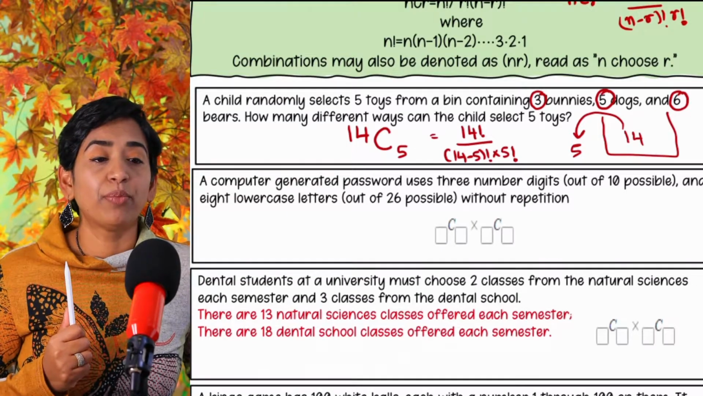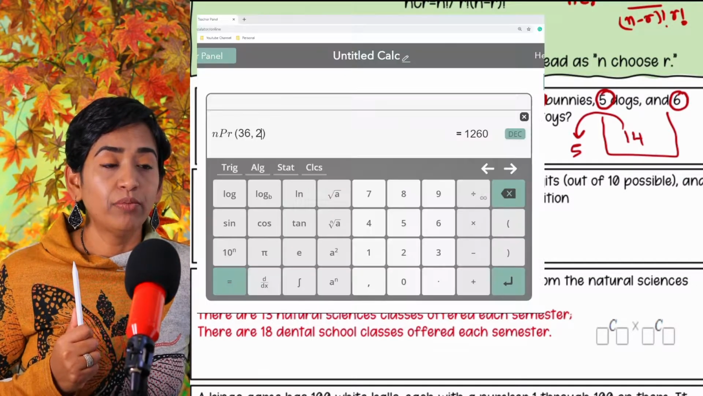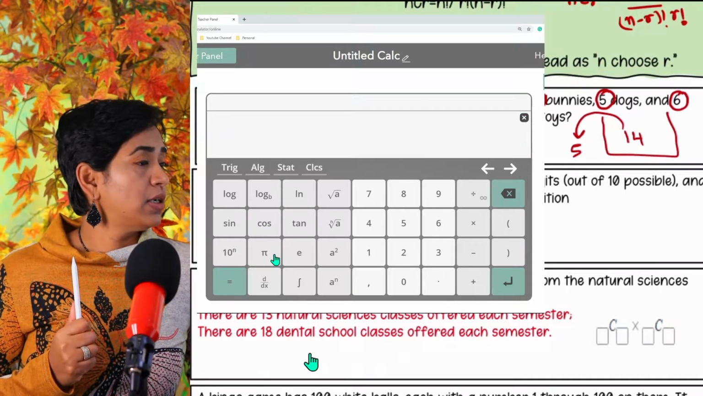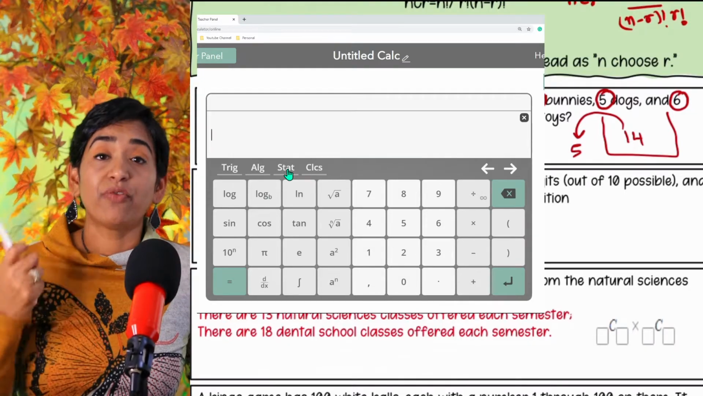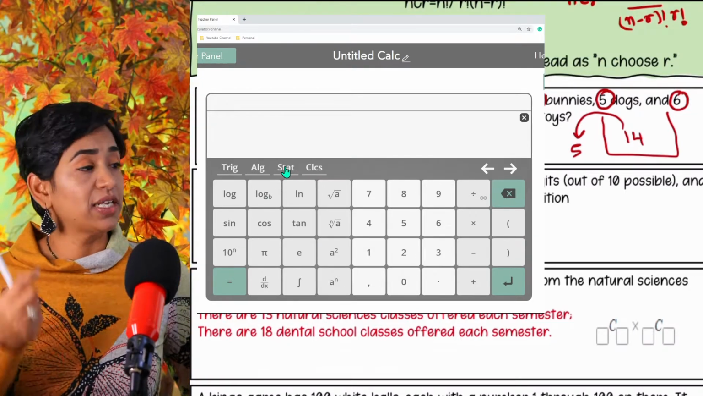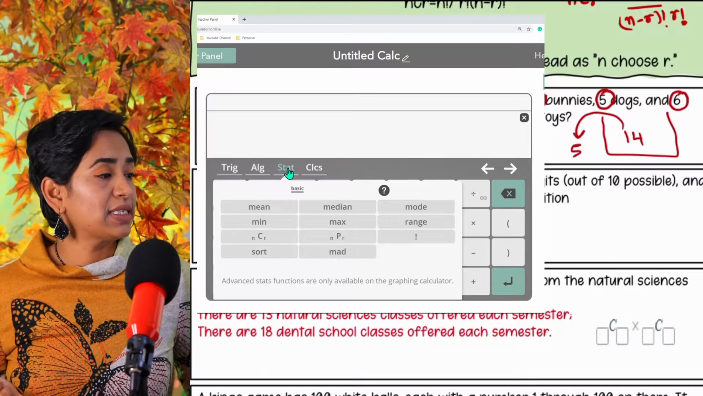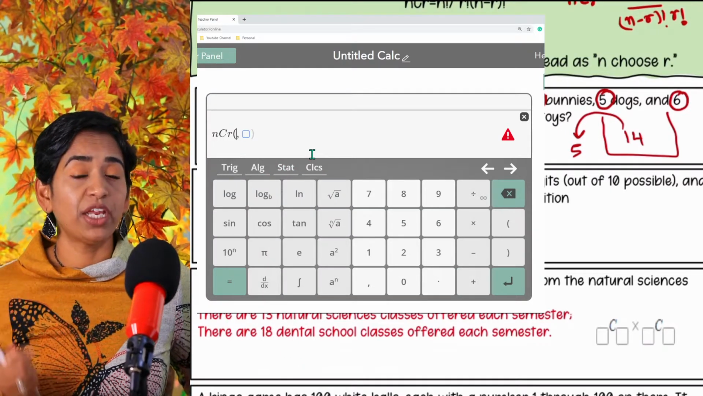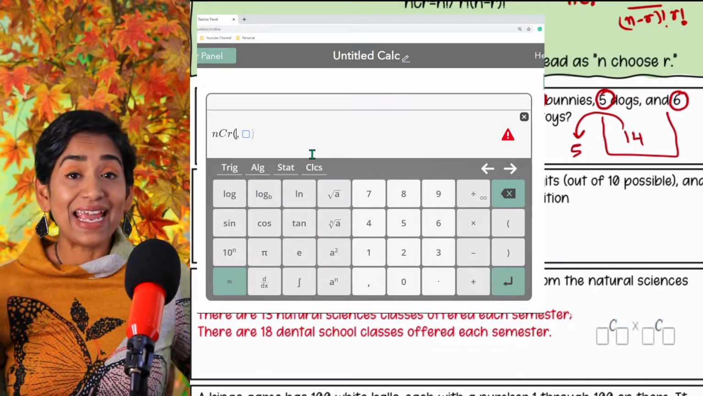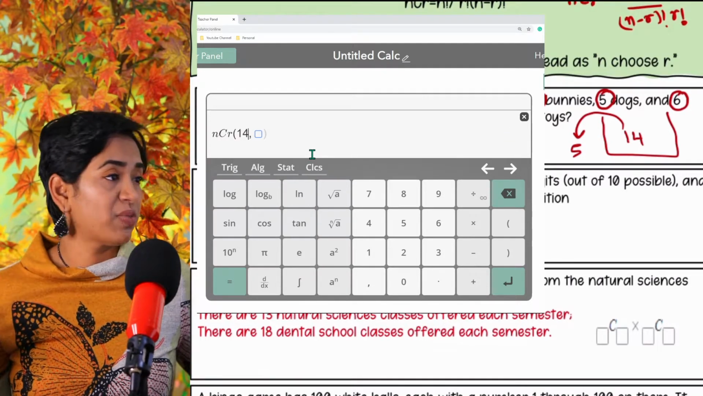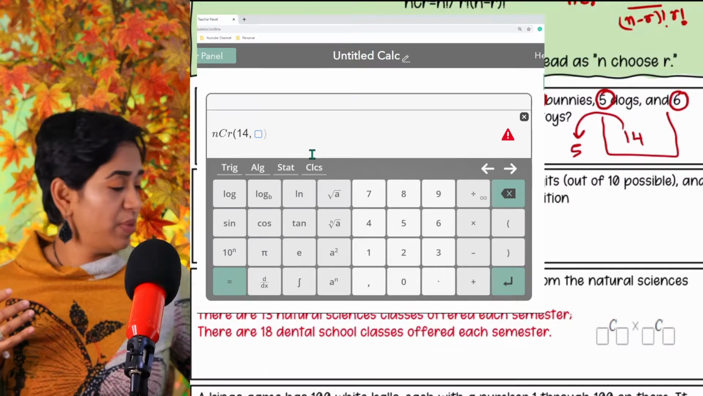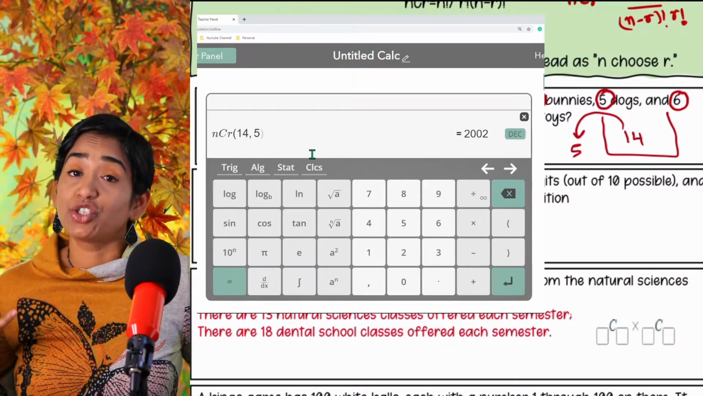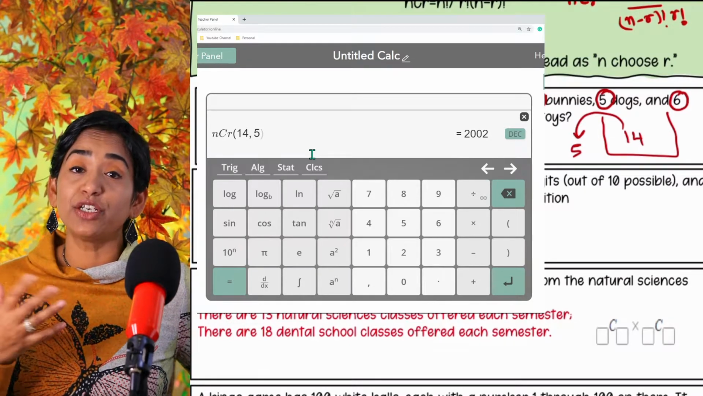So let's go ahead and pull up a handy dandy class calc. Boom, there we go. I'm going to delete this. So I go to stats. Remember, when you're using your NPR or NCR, it's your statistics. So stats, it's NCR, remember? Because it's a combination. What does my N stand for? The N is always the bigger number. So in my case, I have 14 toys in the bin. How many am I picking? 5. As you can see, that child can actually pick in 2002 ways.